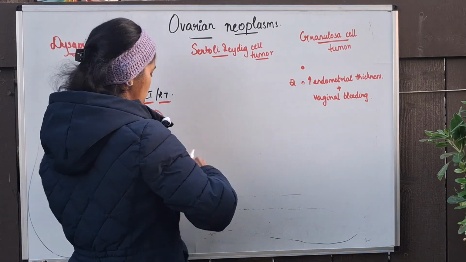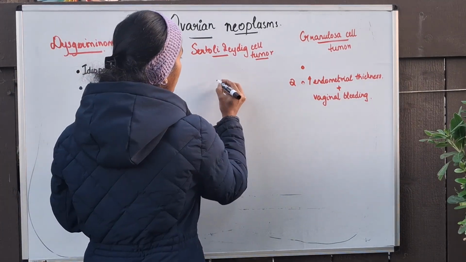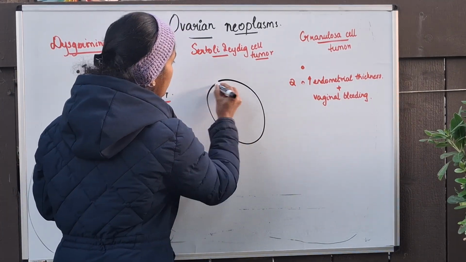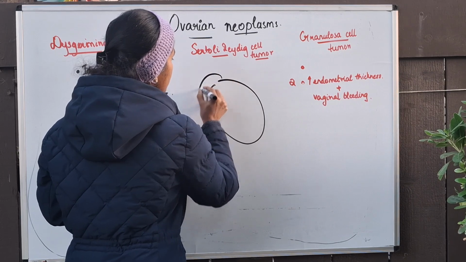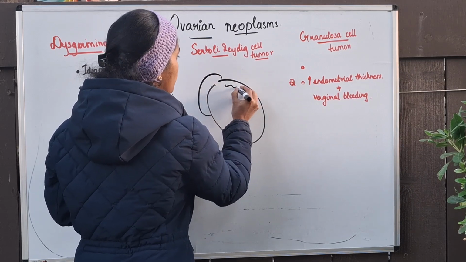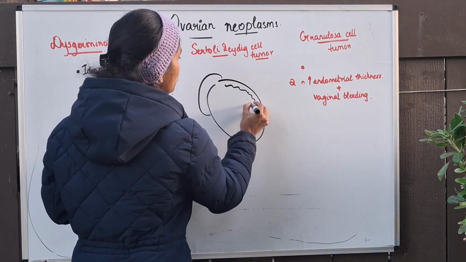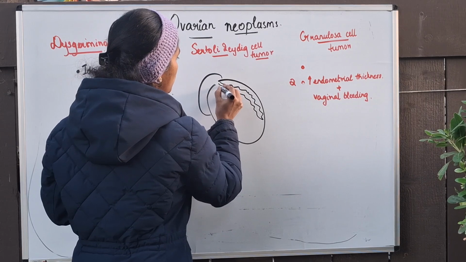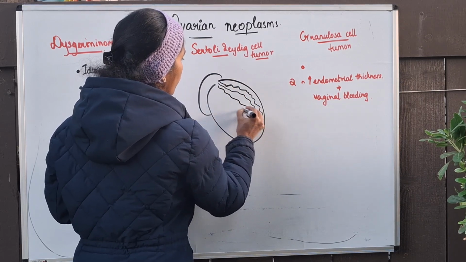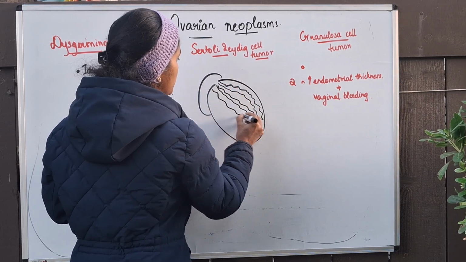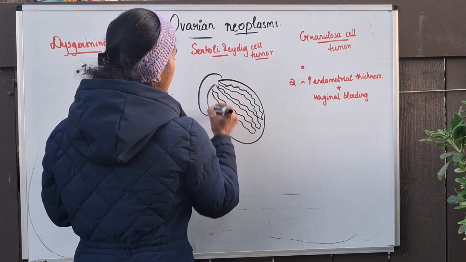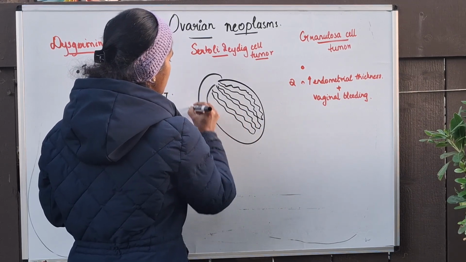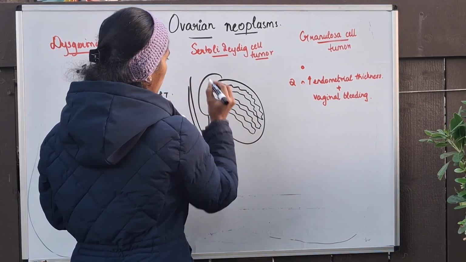What about the Leydig cell tumor? In Leydig cell tumor, we need to know that here we have the testis and this is the epididymis. The seminiferous tubules produce sperm and empty into the epididymis. The epididymis then leads on to the vas deferens, which carries the sperm along.